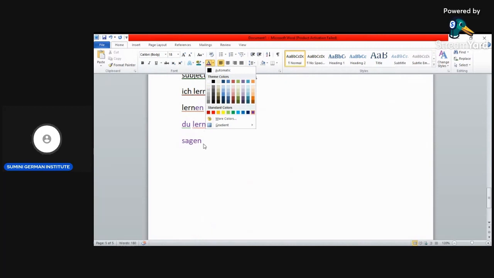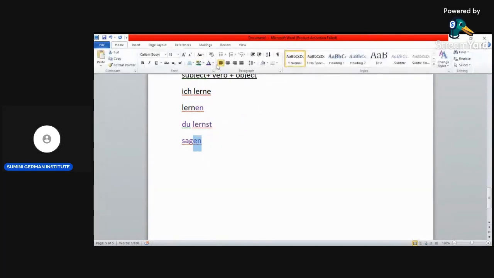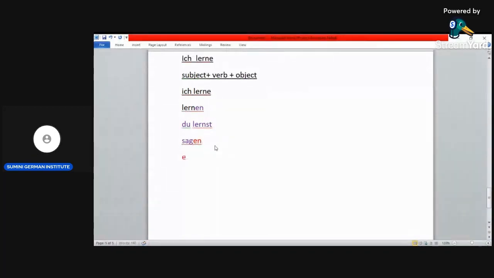For regular verbs, it's all about the ending. The ending goes, the en goes, and then for er, after the ending goes, you add a t, so it becomes sagt. Also for sie, the same, sagt.